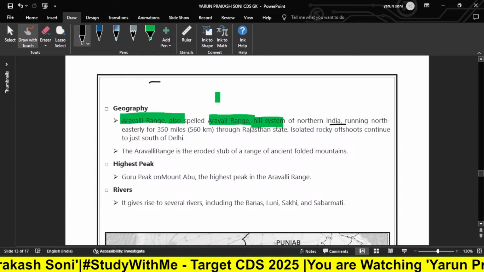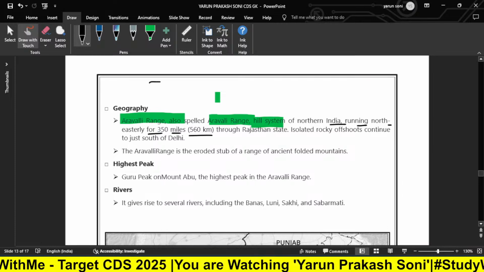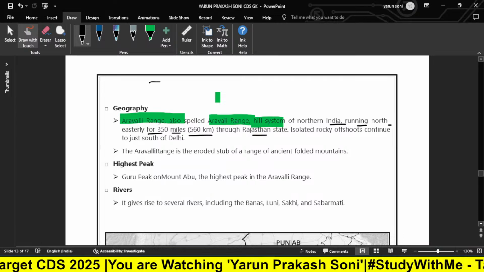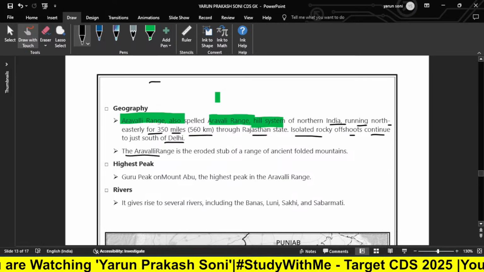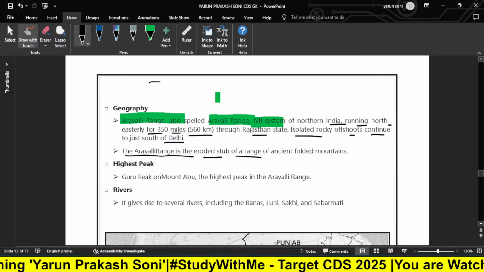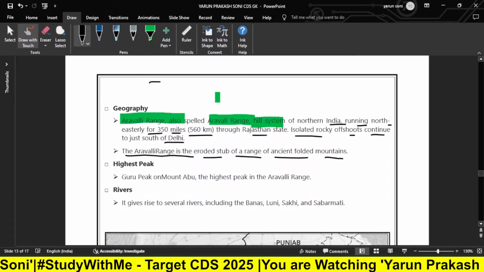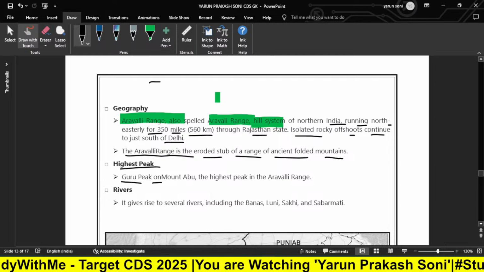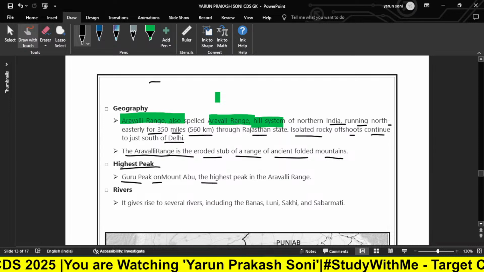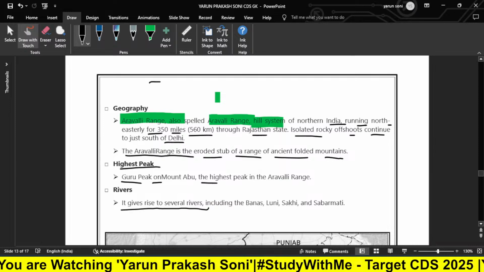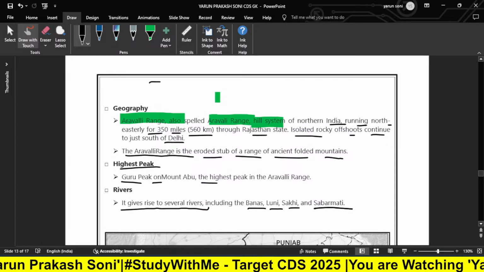It is a range of hills of northern India, running northeasterly for 350 miles, which is 560 kilometers, through Rajasthan state. Isolated rocky offshoots continue to the south of Delhi. The Aravalli Range is the eroded stub of a range of ancient folded mountains. The highest peak is Guru Peak on Mount Abu. It gives rise to several rivers including Banas, Luni, Sakhi, and Sabarmati.